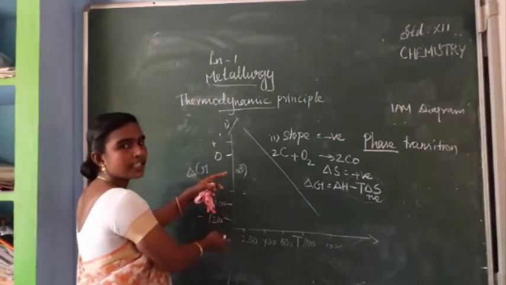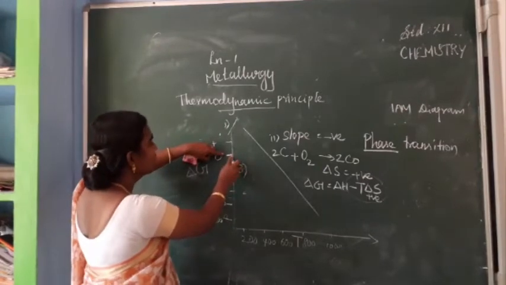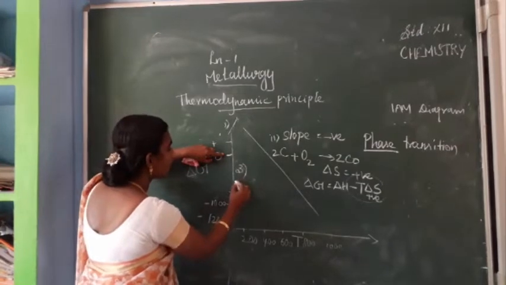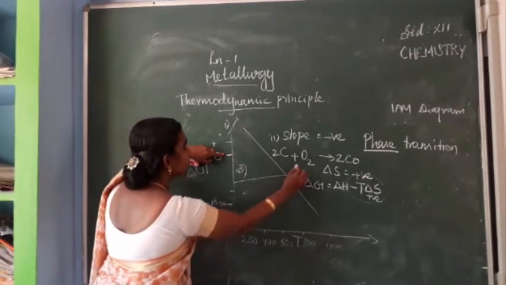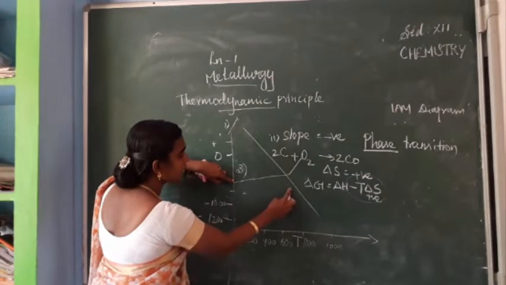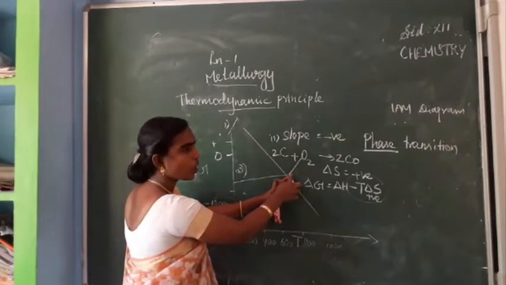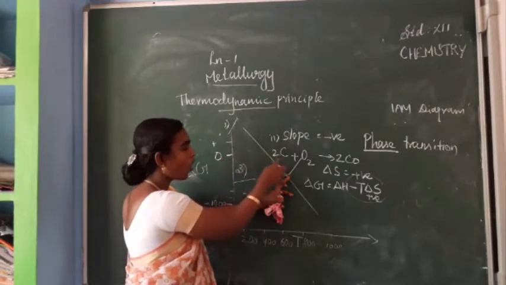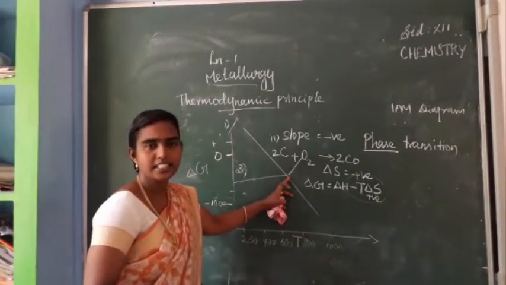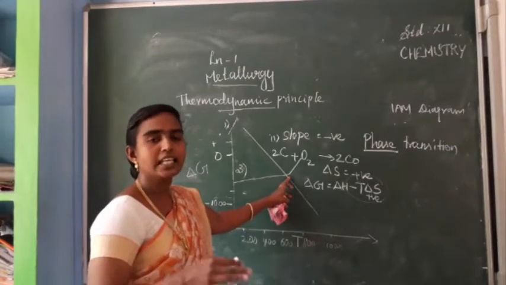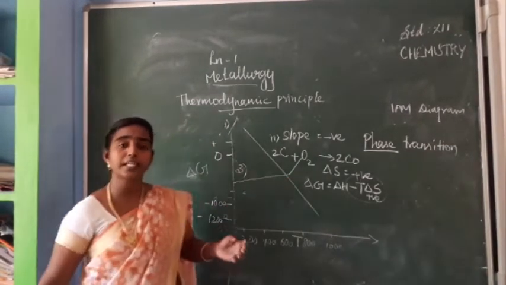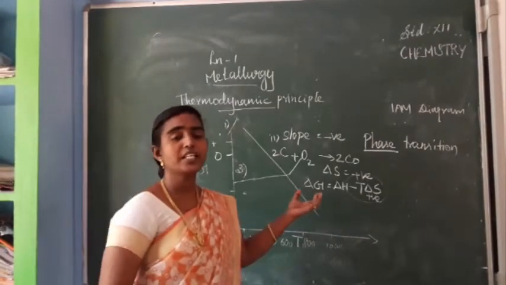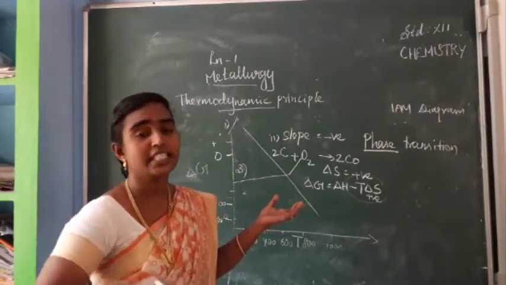When you draw a graph like this, as the temperature increases, some of the metal oxides have a less negative or positive value of delta G, isn't it? That means, compared to lower temperature, they are stable at lower temperature. Afterwards, we can expect they can decompose easily.